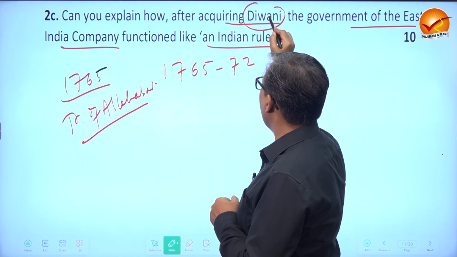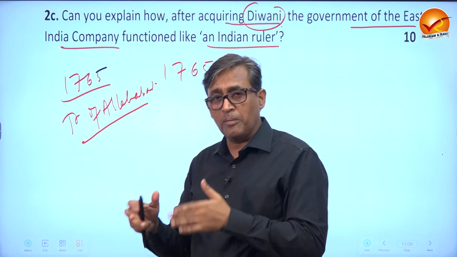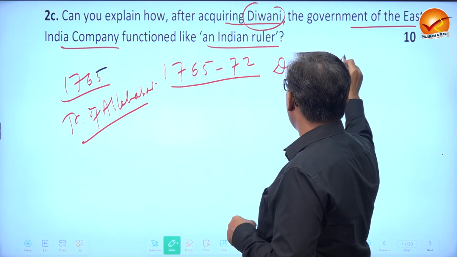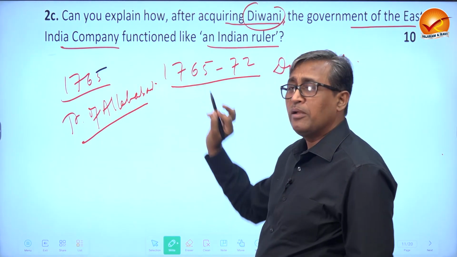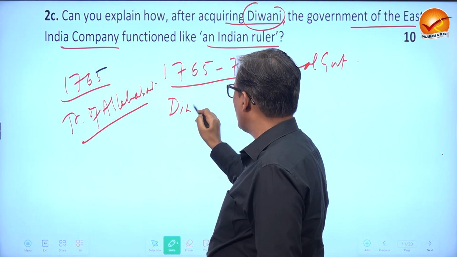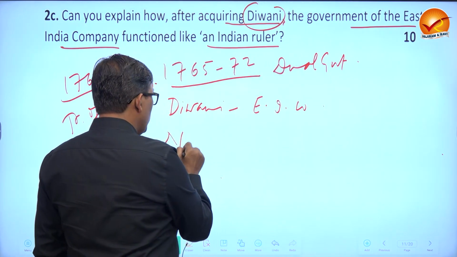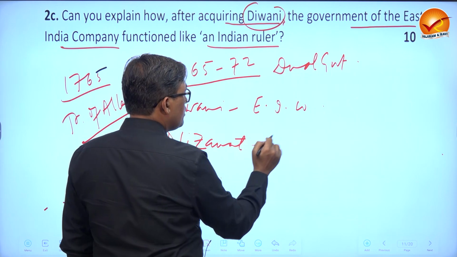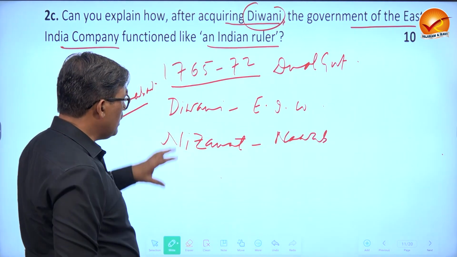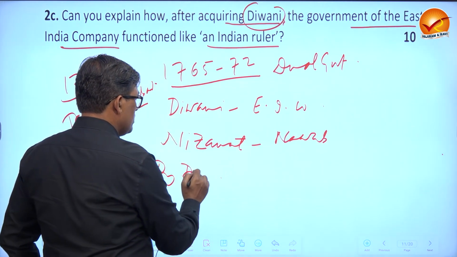Now, there are many other clauses, but Diwani right means that the right to collect land revenue and other revenues was in the hands of the company. So how the system worked under dual government, that first you have to explain briefly. That the Diwani right was in the hands of East India Company, whereas the Nizamat right was in the hands of the Nawab, and the company worked with the help of two Deputy Diwans.